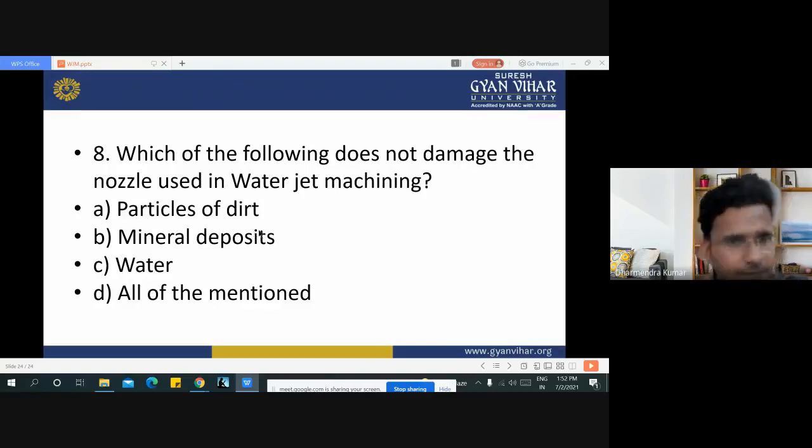Particles of dust damage the nozzles. Mineral deposits also damage the nozzles. But water is not responsible for any damage to nozzles. Then our answer is option C. Here we can add one sentence also: the life of the nozzle in water jet machining is up to 200 hours.